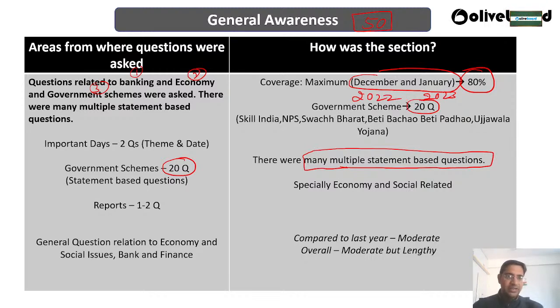Government schemes have been given heavy weightage, especially related to banking, economy, and social issues. Like we have the Skill India Mission, the National Pension Scheme, Swachh Bharat Mission, Beti Bachao Beti Padhao, Ujjwala Yojana, and Pradhan Mantri Gram Swarojgar Yojana, right? These are the very heavily focused schemes, okay.